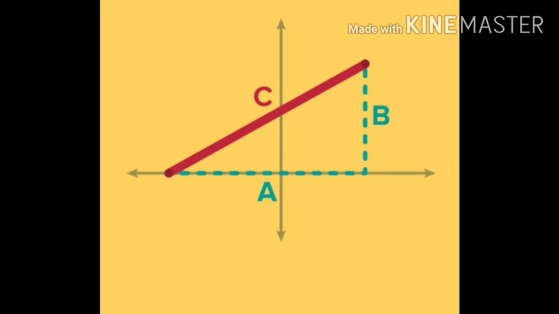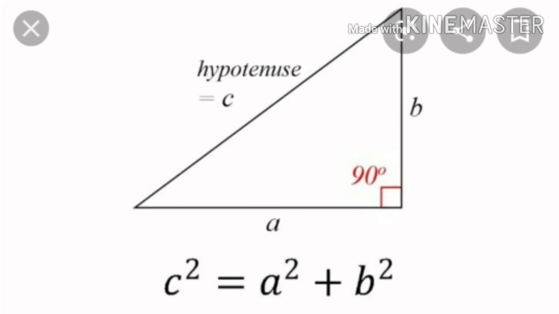According to this theorem, if the distance from a particular point is a meter in horizontal direction and b meter in vertical direction, then this c distance will be equal to under root of a square plus b square.